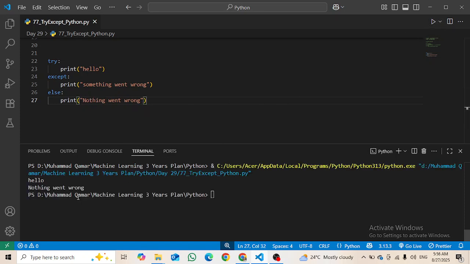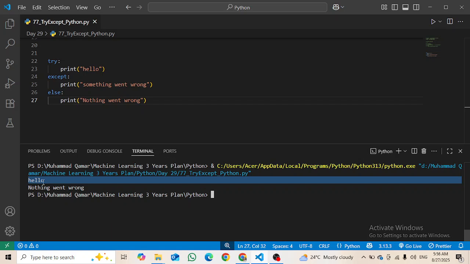Run that, execute that file. Here you can see that hello has been printed, and since there is no error, it is executing that line, and then it is also executing the else statement. If an error had occurred here, then this line would print, and the rest would not print. Okay,